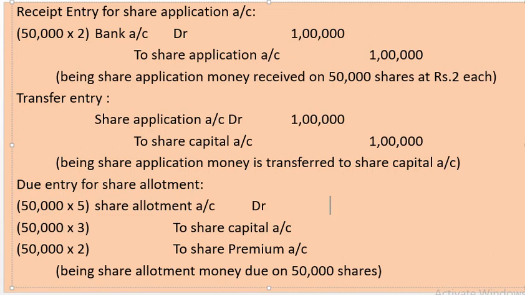Share allotment value to be written is 2,50,000. Share capital amount is 1,50,000 and share premium is 1 lakh. Narration being share allotment money due on 50,000 shares.